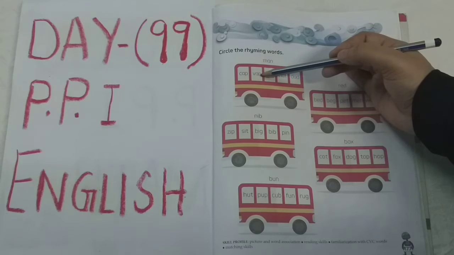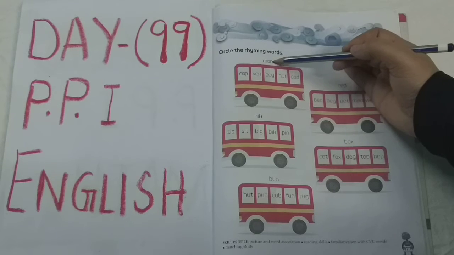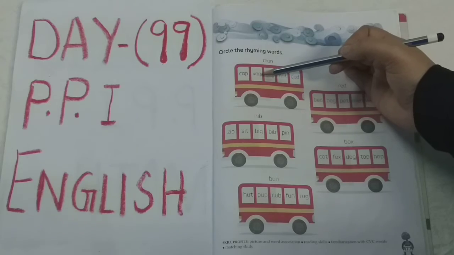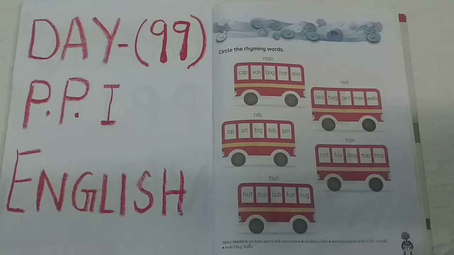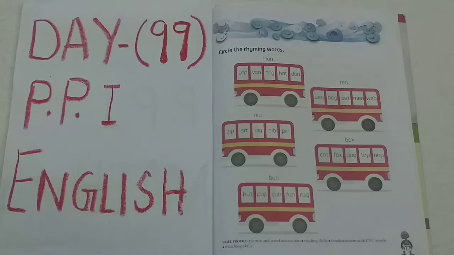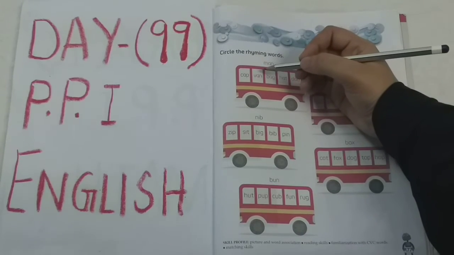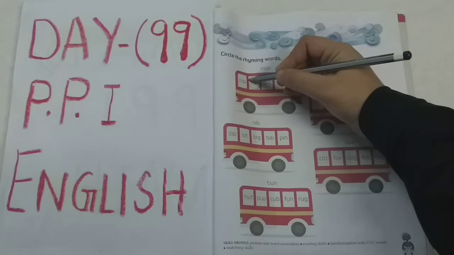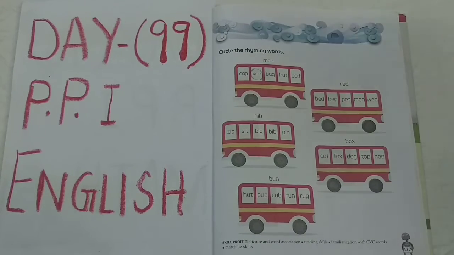V-A-N, van. You can see A-N here and you can see A-N here also. So man, van. You can see the word is rhyming together. You can see the sound is same. Man, van. So it means this man and this van is rhyming. So that's why we need to circle the word van. Okay? Got it, children? The same we need to circle the rhyming word.